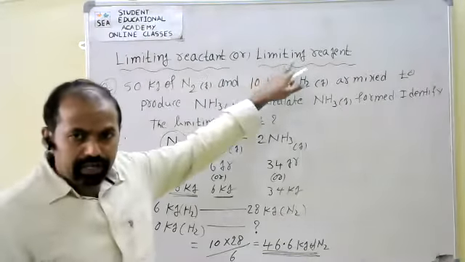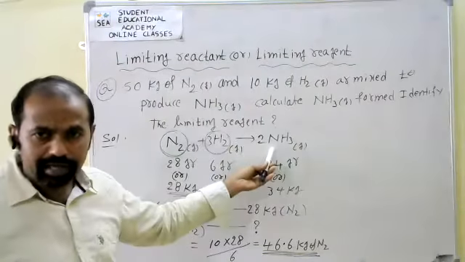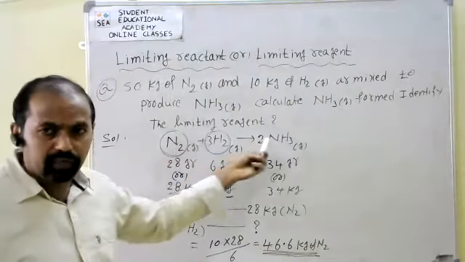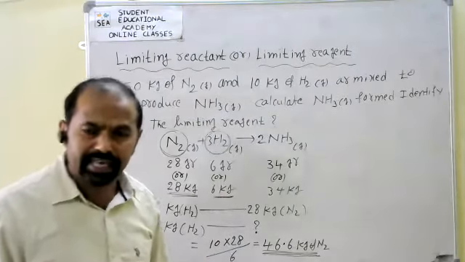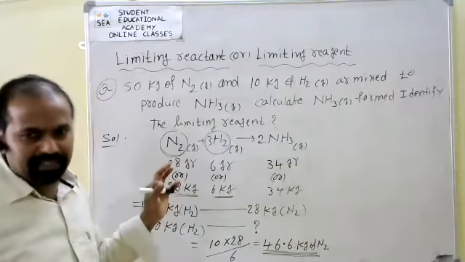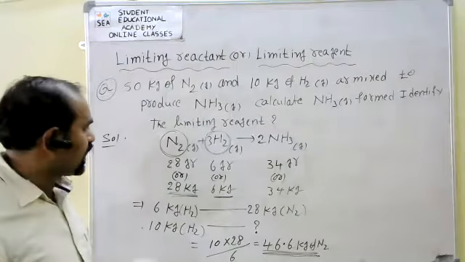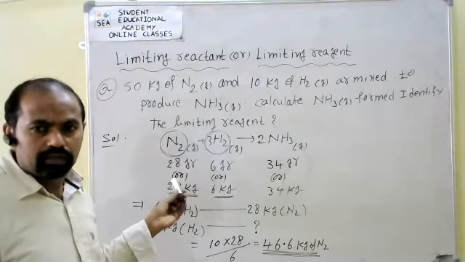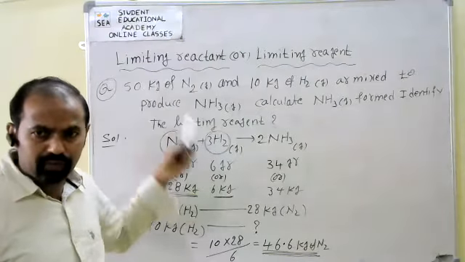Okay, leave this one first. Read the question. Based on the question, I have taken the reaction: N2 and H2 are mixed, and we get ammonia. What are they asking? What is the limiting reagent? Limiting reagent means the less amount. Out of two reactants, the one that is more is called excess. Limiting means less amount. Which is the less amount here? Hydrogen. Why? Because according to the equation, 28 kgs of nitrogen requires 6 kgs, but 50 kgs of nitrogen requires more than that.